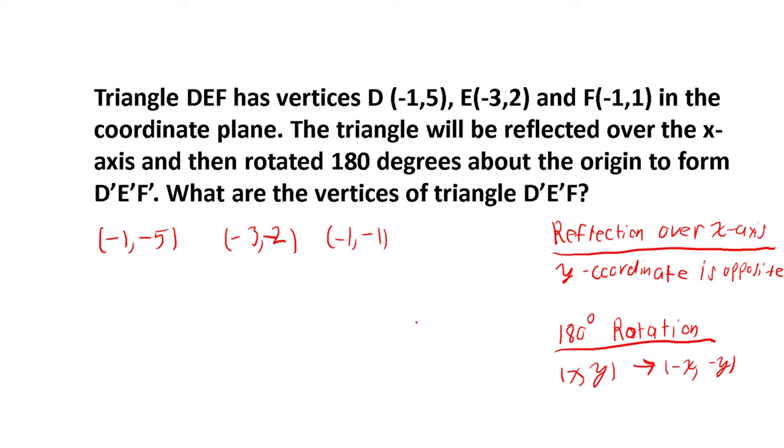So whatever's positive becomes negative, and if it's negative, it becomes positive. So then our final answer is D prime will be (1, 5), E prime will be (3, 2), and F prime will be (1, 1). Awesome.